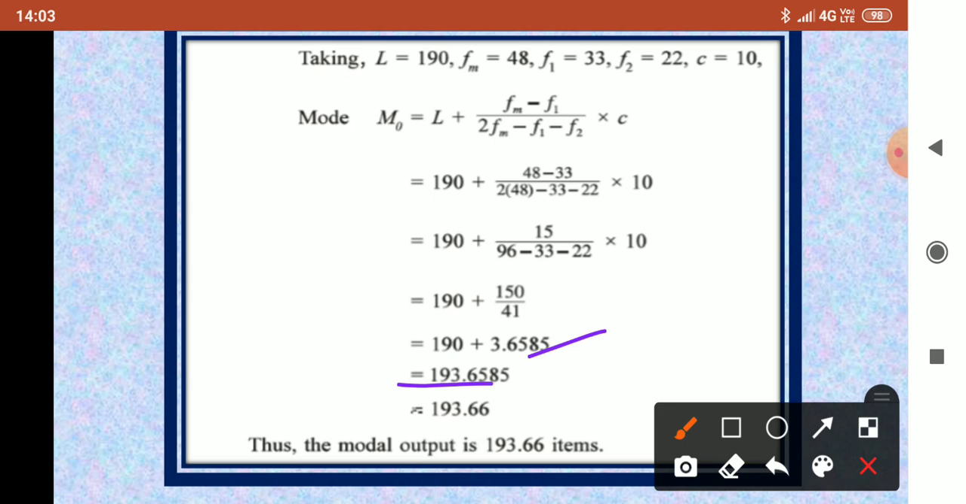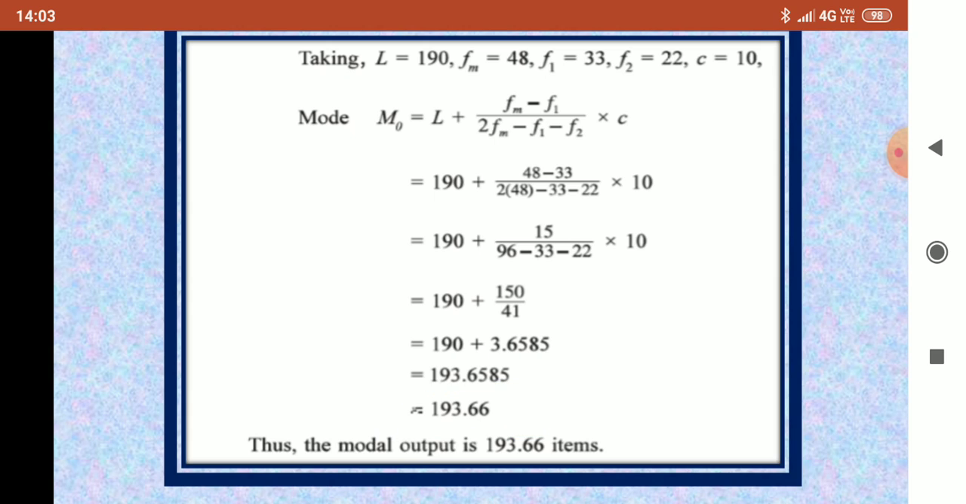3.6585 plus 190, we get 193.6585. And we will round that off, and then we get the final answer, that is 193.66. So my mode is 193.66. So the modal output is 193.66. In this way, by this formula, you have to find the mode in a continuous frequency distribution.